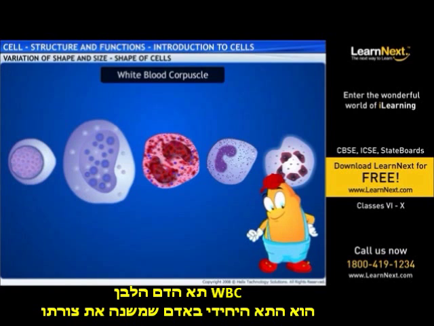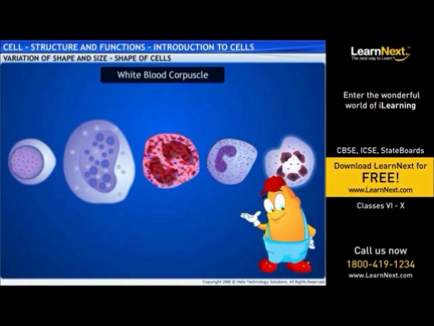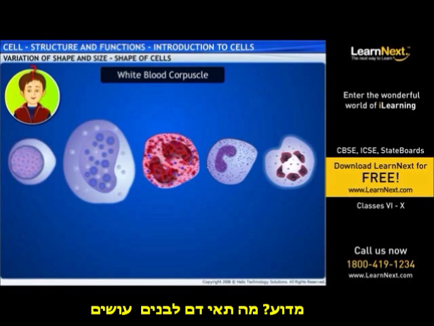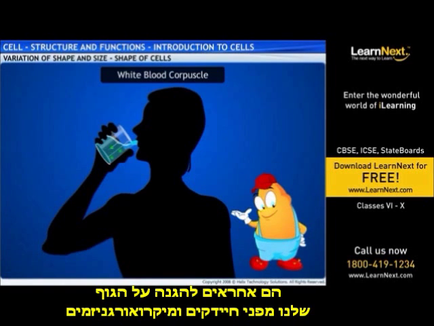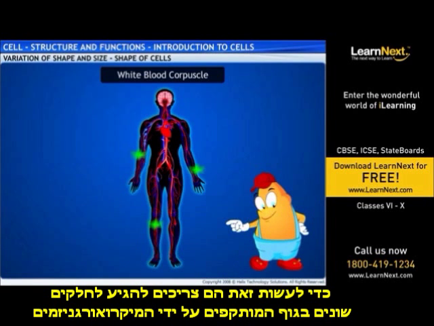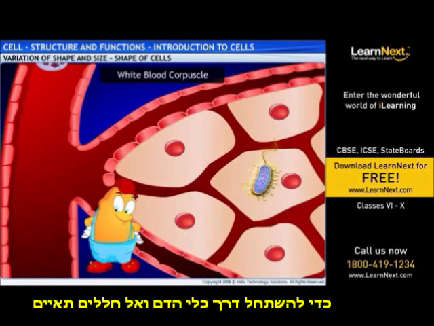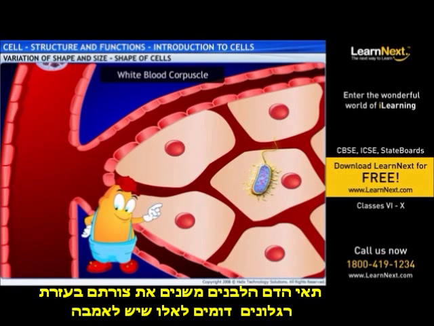The white blood corpuscle, WBC, is the only animal cell that changes its shape. Why? What do WBCs do? WBCs are responsible for protecting our bodies against invading bacteria and harmful microorganisms. To do this, they need to travel to different parts of the body attacked by such organisms. In order to squeeze through the blood vessels and intercellular spaces, WBCs change their shape using pseudopodia similar to those in an amoeba.